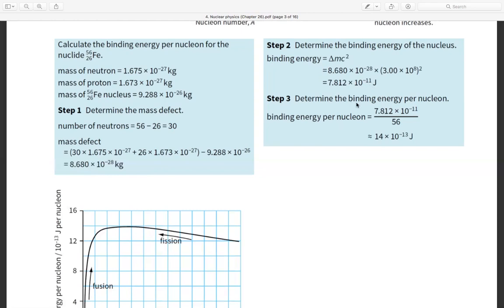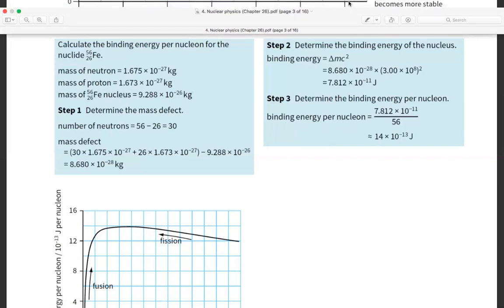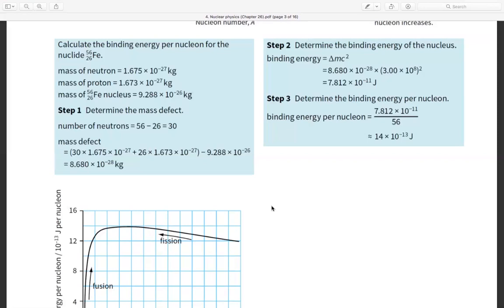Then determine the binding energy per nucleon. The nucleon or mass number is 56, so 7.812 times 10 to the power minus 11 divided by 56 is around 14 times 10 to the power minus 13 joule. This is the binding energy per nucleon. Okay, I hope you understand.